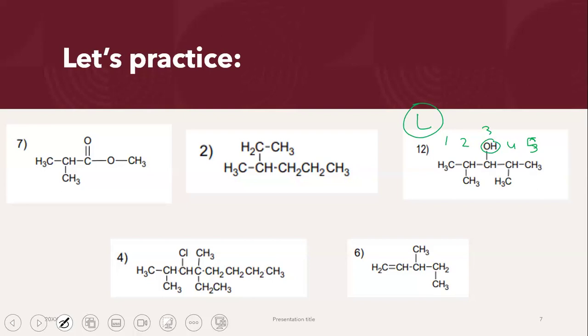Okay. Now, when I am naming the compound, I'm going to follow the same numbering for all of them. You're not going to count again and again for, okay, what is the number for the methyl group? What is the number for the OH group? No. You're going to name the compound like this. This is going to be pent. The OH group is on carbon atom number 3. So you'll write down pentane-3-ol. And then you're going to mention the methyl groups. That will be dimethyl.